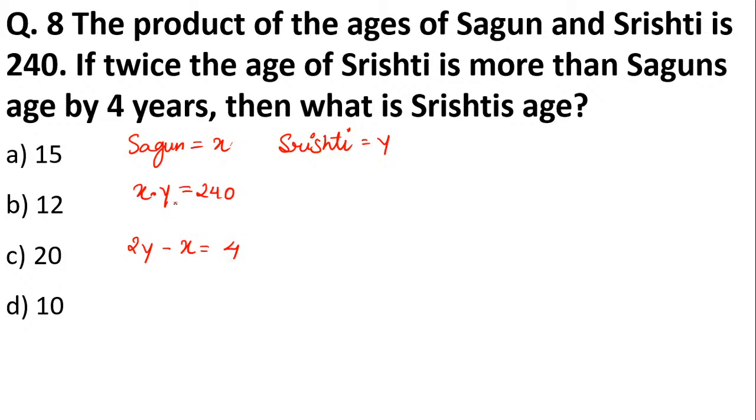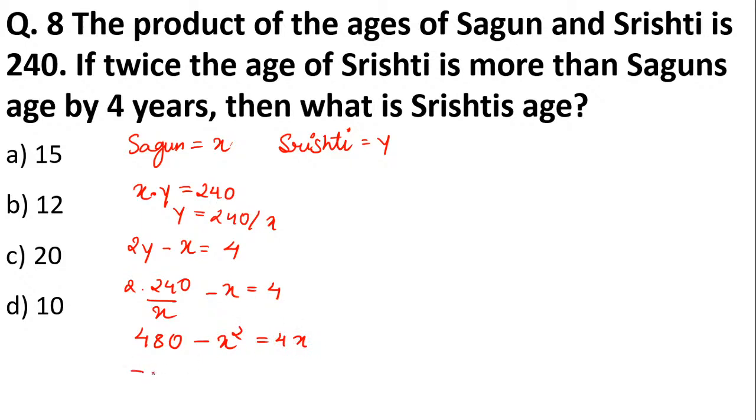What can I write? Y can also be written as 240 upon x. So y I can write as 2 into 240 upon x minus x is equal to 4. So this will be 480 minus x square is equal to 4x. Right. And students, 4x will come this side.